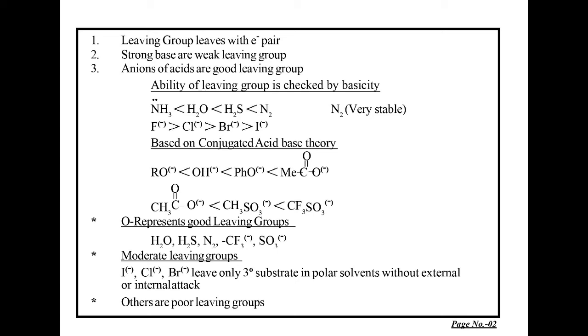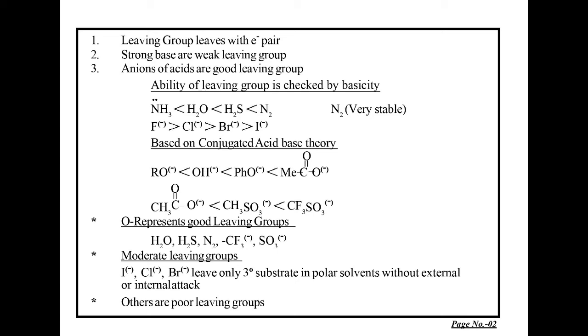There is another series of anions, that is fluoride, chloride, bromide and iodide. Whenever their rate of leaving is determined, it has been found that fluoride will leave very slowly and iodide leaves very fast. This phenomenon is based on the conjugate acid-base theory. According to the conjugate acid-base theory, iodide is the weakest base.